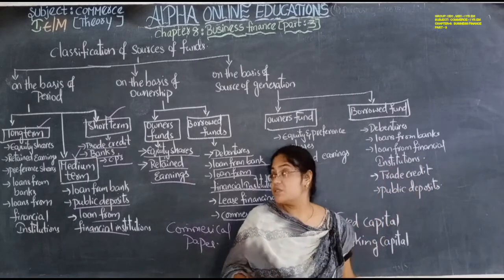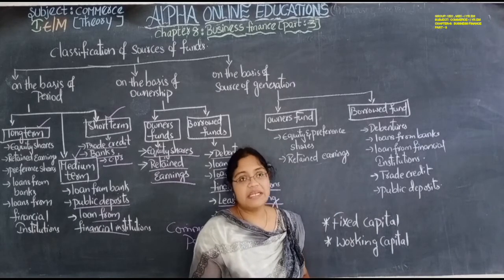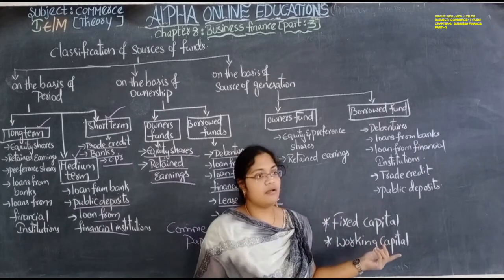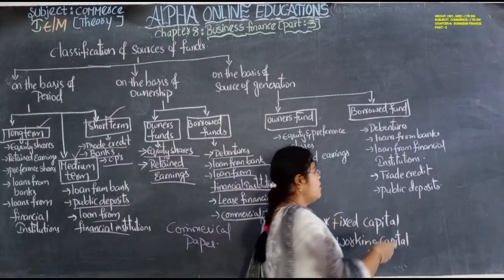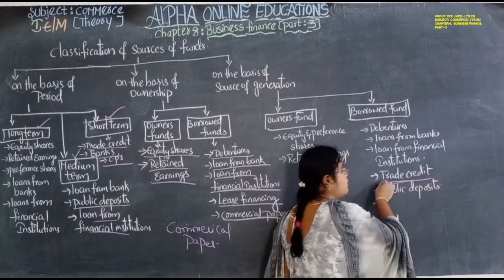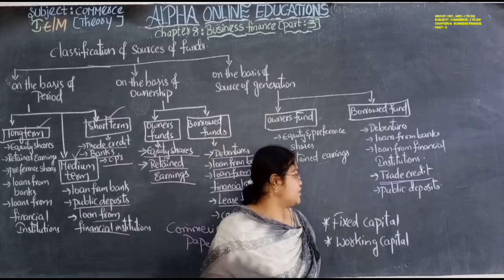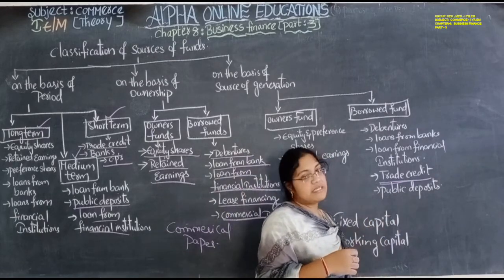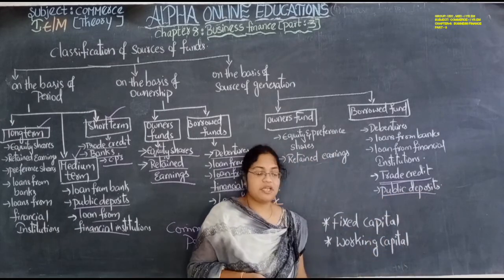Trade credit I have already explained. Now that person doesn't have money, he is ready to pay us on a specific date. He will purchase the goods on credit. Public deposits: the bank will give public deposits to us for a short period.